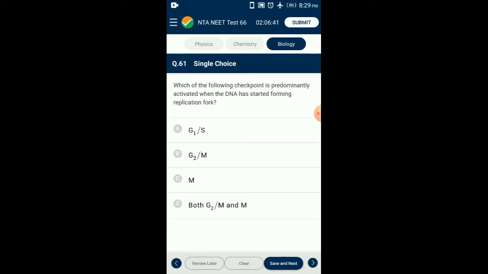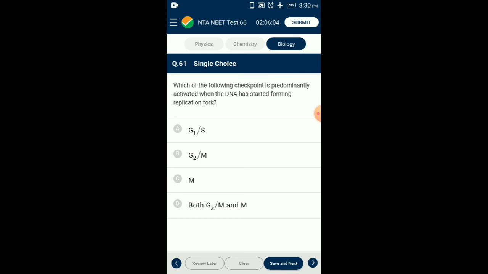Question number 61. Which of the following checkpoints is predominantly activated when the DNA has started forming replication fork? There are 3 known checkpoints: the G1 checkpoint, also known as the restriction or start checkpoint or major checkpoint, the G2 or M checkpoint, and the metaphase checkpoint, also known as the spindle checkpoint.